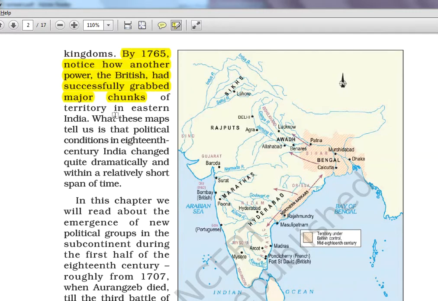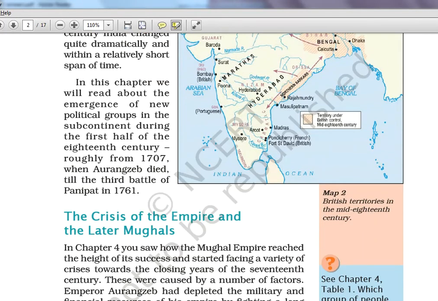Okay, we know the Battle of Plassey happens in 1757 and the Battle of Buxar happens in 1764, after which the Britishers have become the major supreme power in India. So that again is part of modern history.